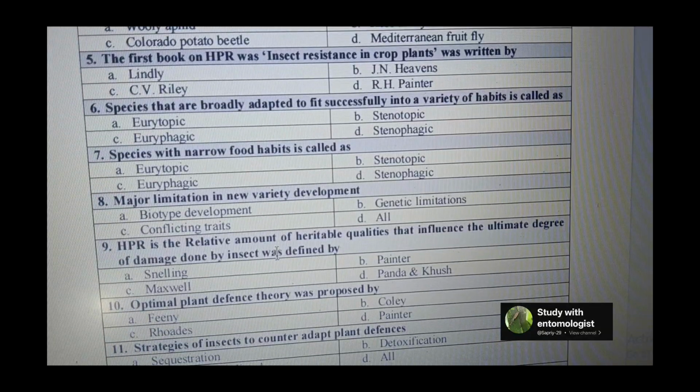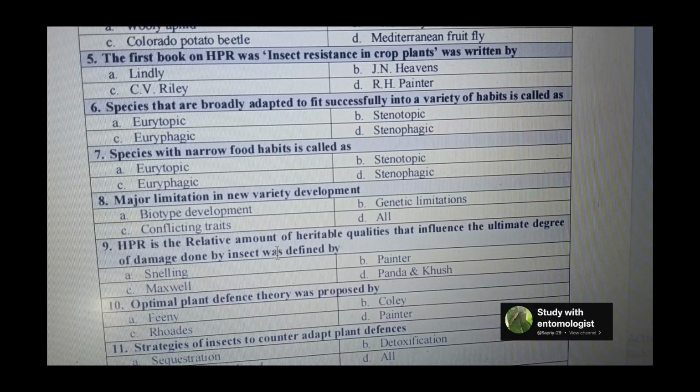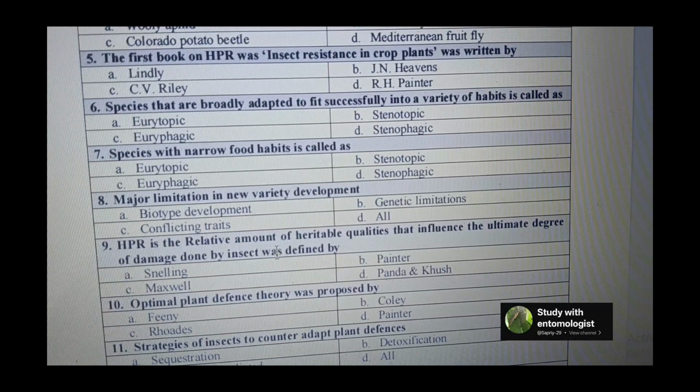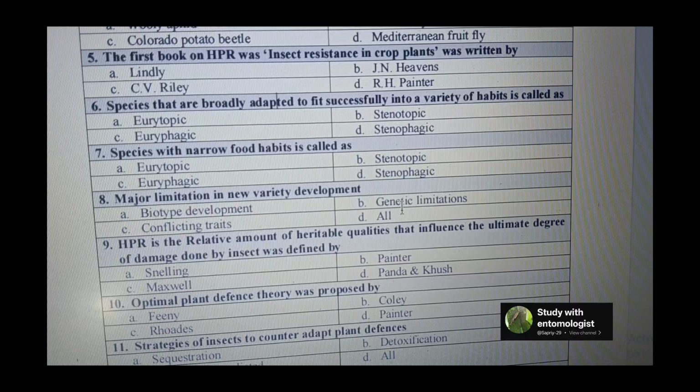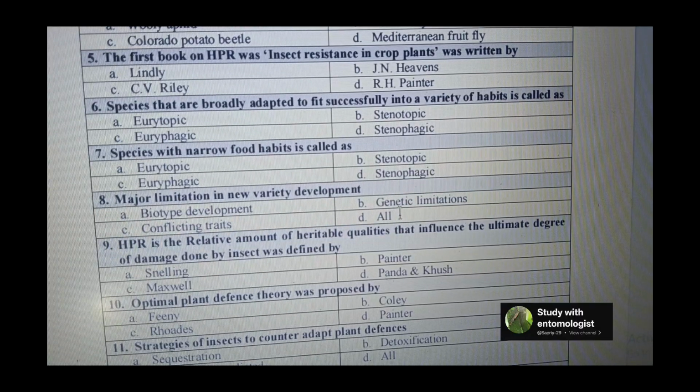Next question is major limitation in new variety development is. So for the new variety development, biotype can be easily developed. There are some genetical limitations also, and the conflicting traits can grow at that particular time. So these all are the limitations for HPR, we can say, and new variety development we can say.